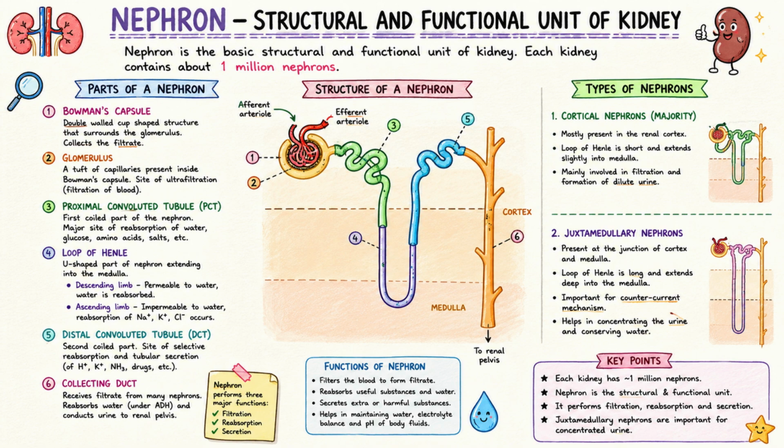Cortical nephrons have a short loop of Henle and make up about 85% of all nephrons. Juxtamedullary nephrons have a long loop of Henle and make up about 15% of all nephrons. These nephrons help produce concentrated urine by conserving water.